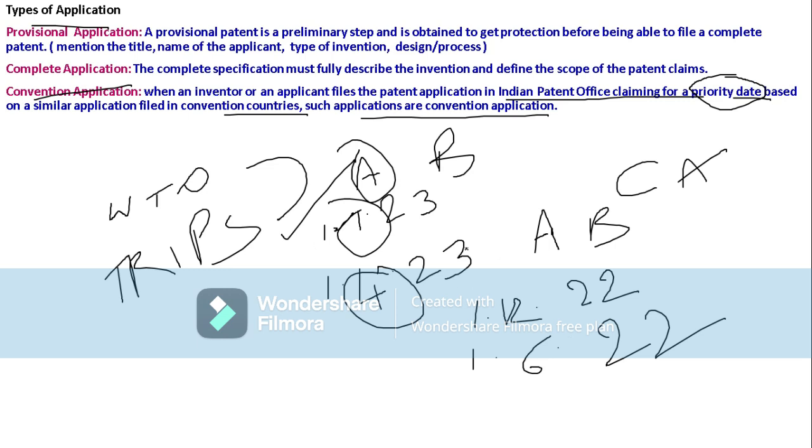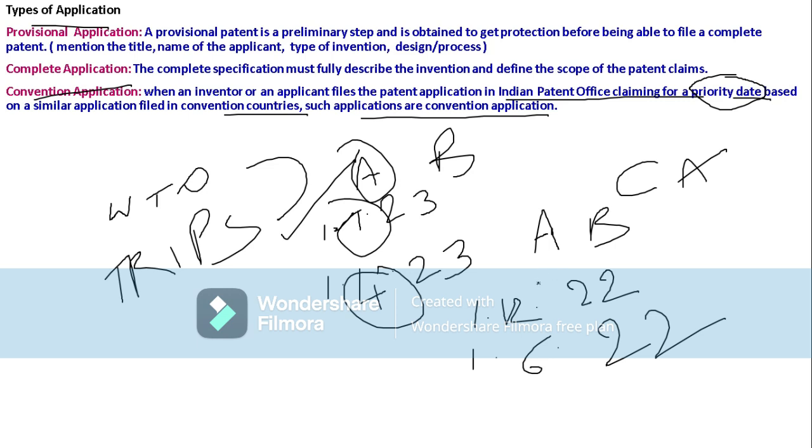But after A's provisional application, within 12 months he did not go for the complete application. For example, he went for the provisional application on 1/12/20, but he went for the complete application in 2022.